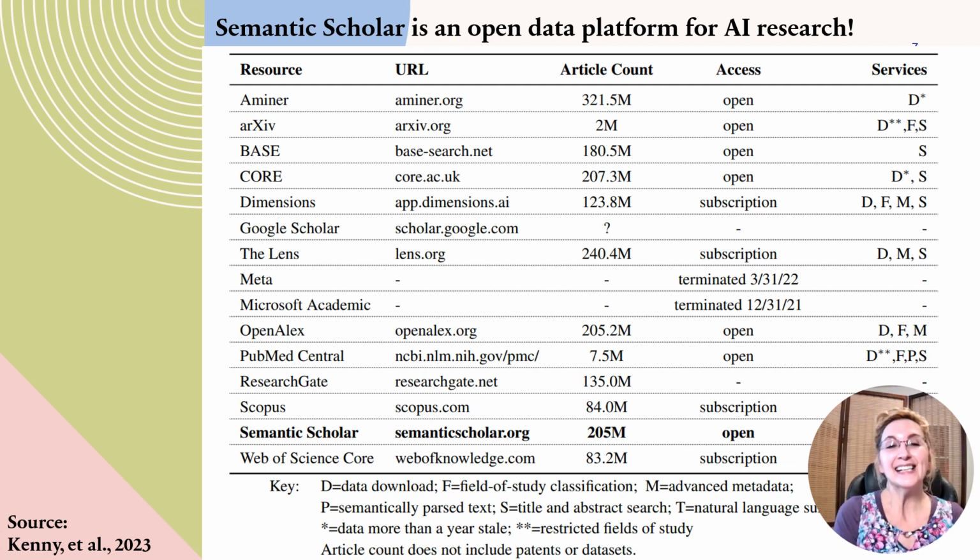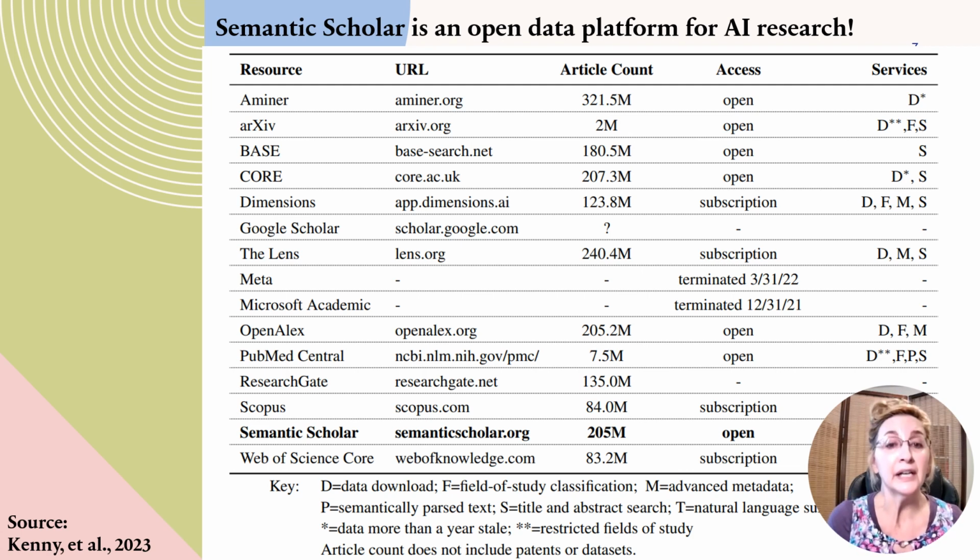So this particular slide that you're looking at right now comes from Kinney et al. It is a group of scholars that have put together the Semantic Scholar data platform. It's open for AI research. There's a whole community out there, and what's bolded, you'll see, is that Semantic Scholar has 205 million journal articles, and it has all these features of a data download.